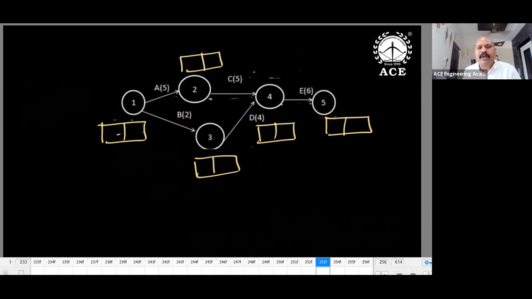Then how to get the critical path in this? By observation, get the critical path. ACE is a critical path in this. So just highlight the critical path first. By observation, I'm getting critical path. Highest value: 5, 5, 6. Highest. 2, 4, 6 is 12 only. This is 16.